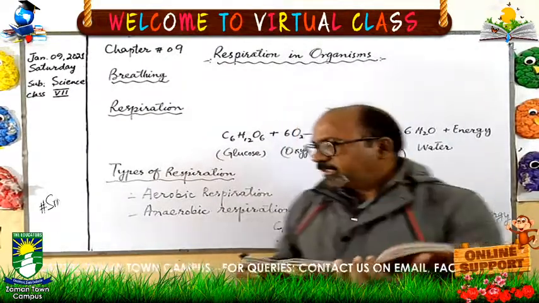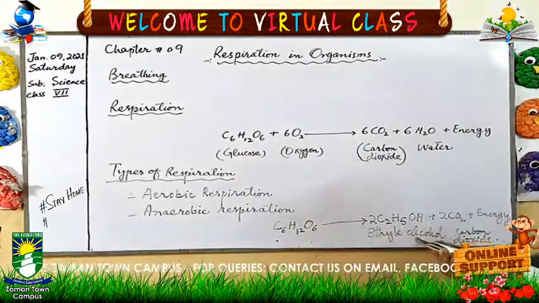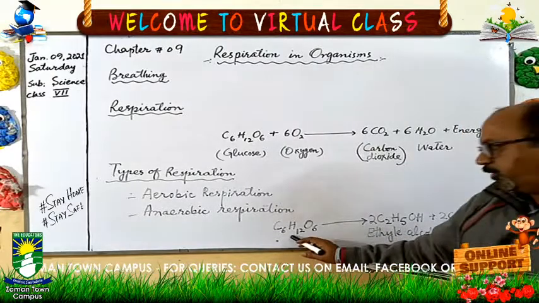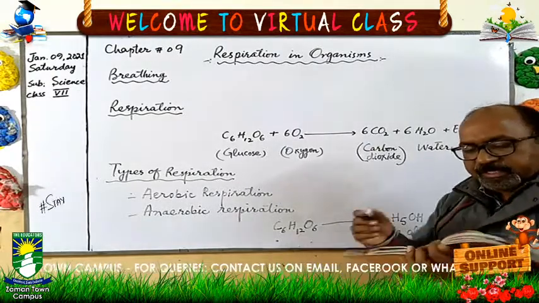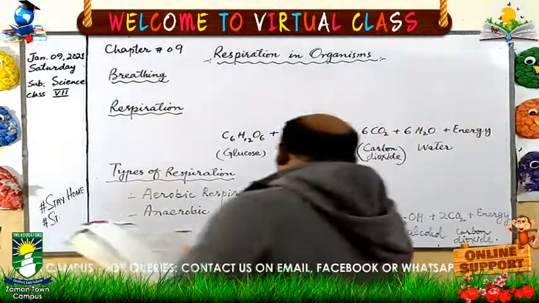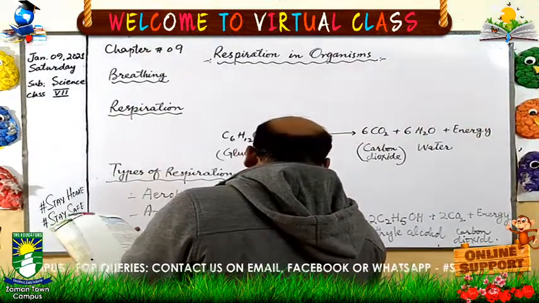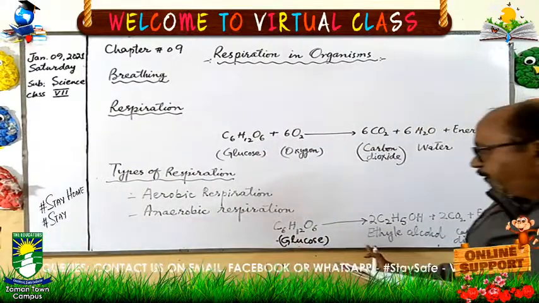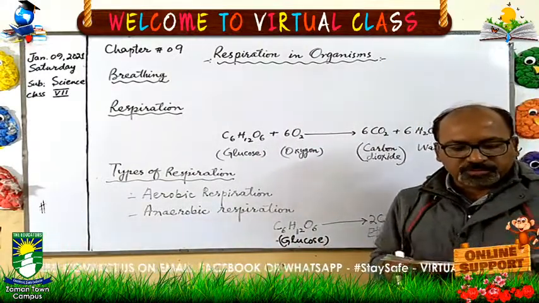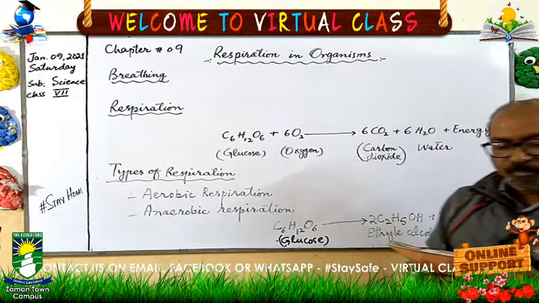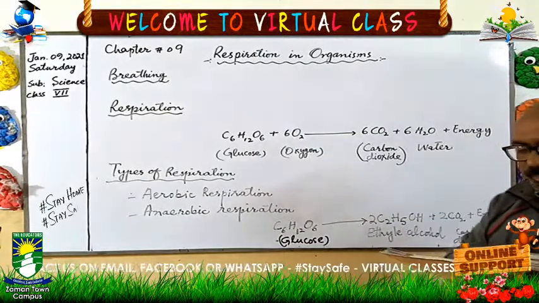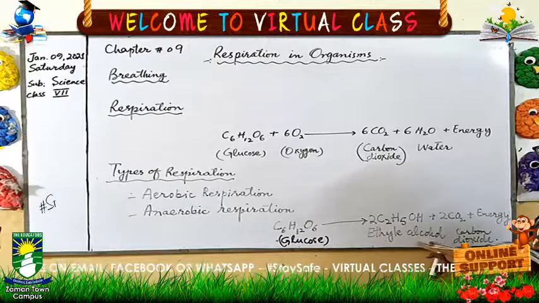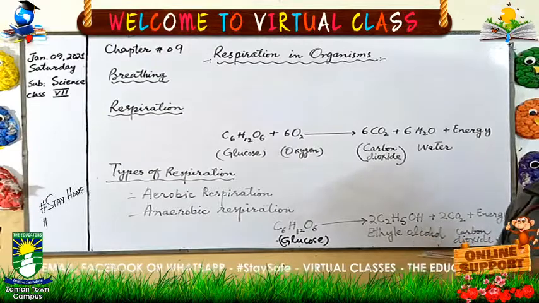So this is the chemical reaction of anaerobic respiration. Here, this is the formula of glucose. This glucose is broken down and it produces ethyl alcohol in the process of fermentation.